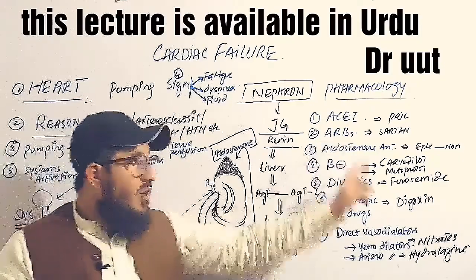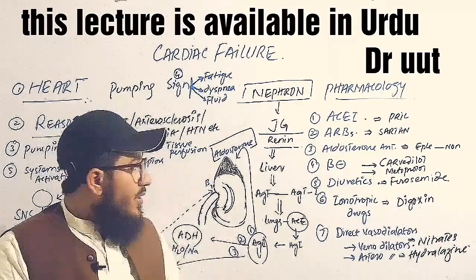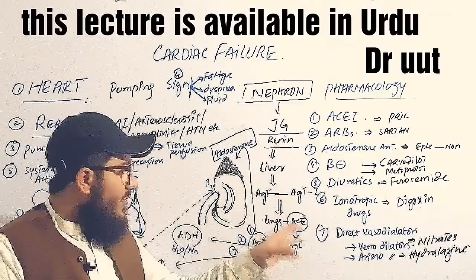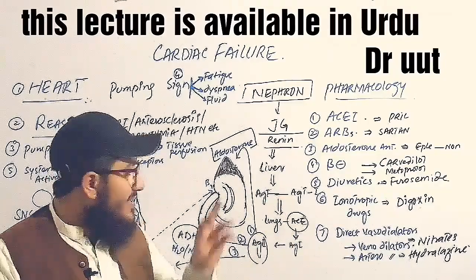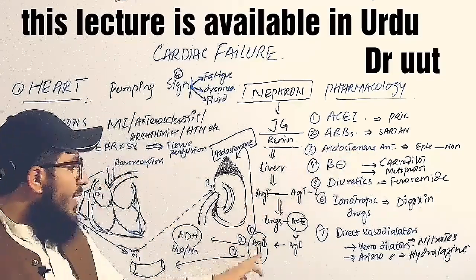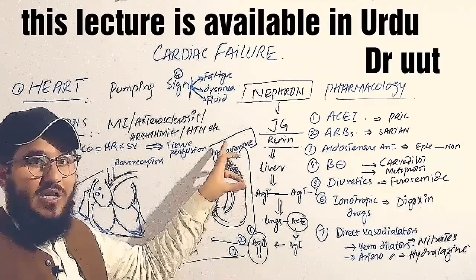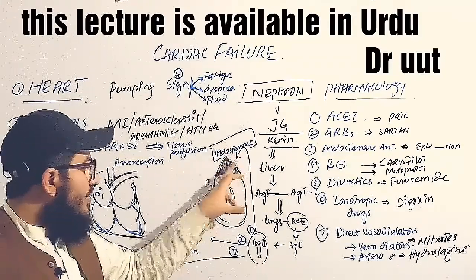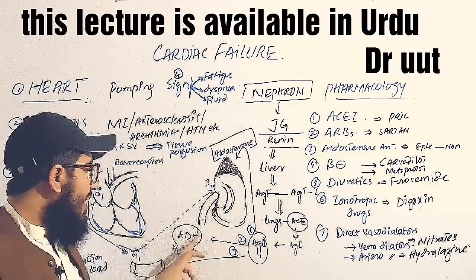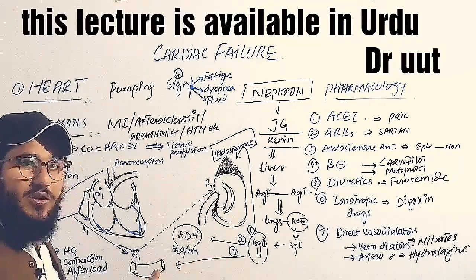And we have another class that is called as ARBs, angiotensin receptor blockers. Their mechanism of action is just like that of the angiotensin converting enzyme inhibitors, but they are specific on the receptors of the angiotensin. Now angiotensin 2 is responsible to activate the adrenal gland to release the aldosterone. Now here the receptors are available for this angiotensin 2, and we have on the antidiuretic hormone also, and we have here also the receptors for the angiotensin 2.